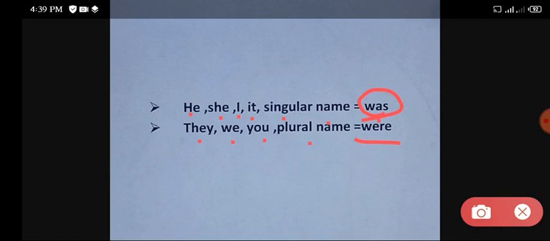By recognizing and memorizing the rules of this past continuous tense, you will be able to solve your paragraphs by yourself.